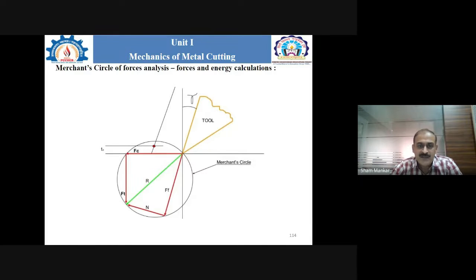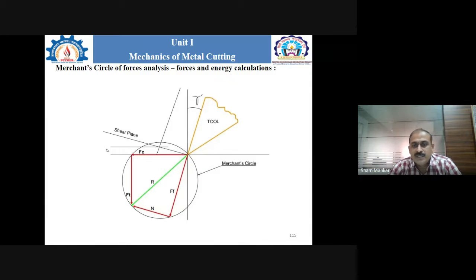When we consider the point which is on the line T0 and the line which is parallel to the cutting edge of the single point cutting tool, and we join this point with the point B, when we extend it further in the upward direction, that is nothing but the shear plane.